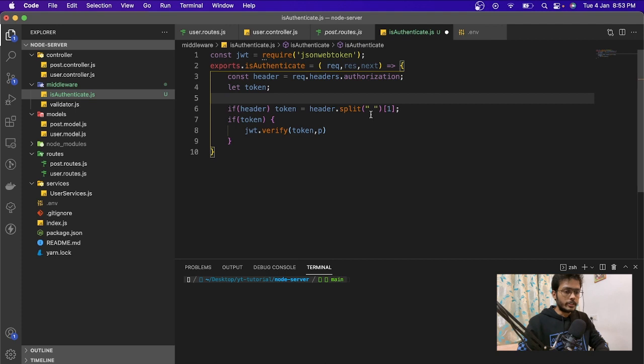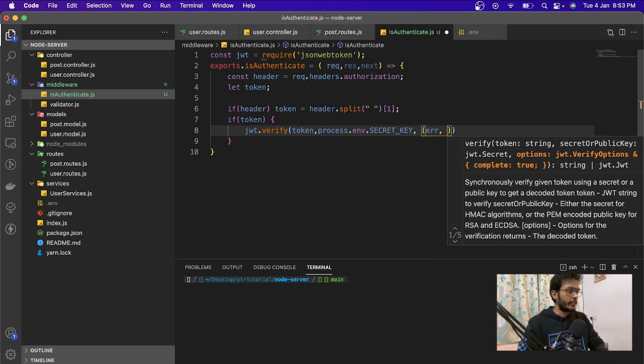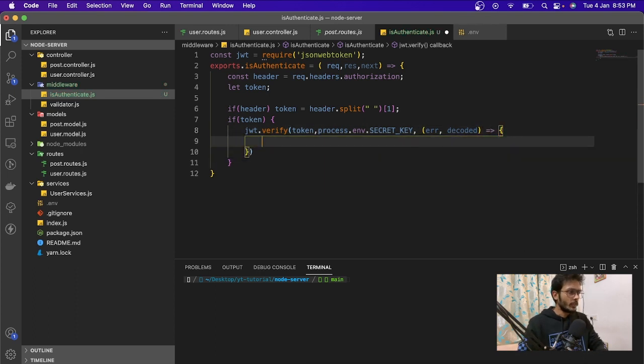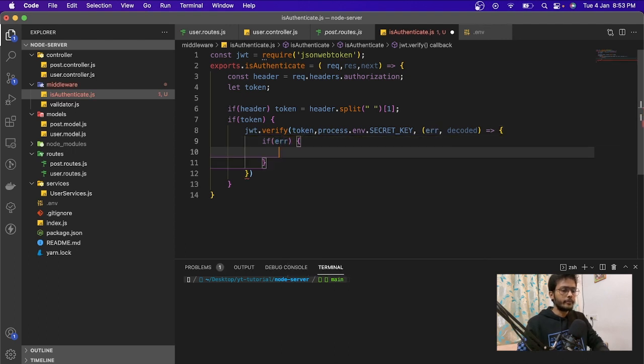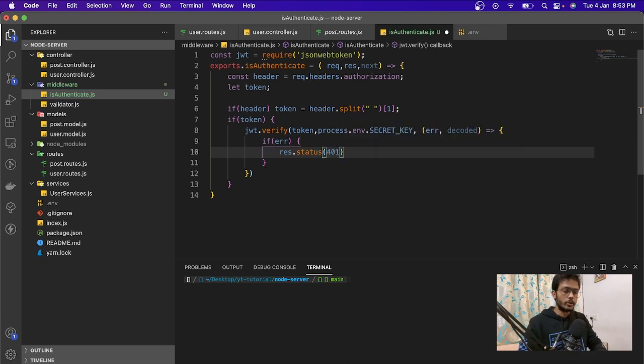Let's put it over here, and then it will give us a callback with error and decoded. Then we're going to check if there is any error. We will give res.status 401, which is for unauthorized, and then we'll pass a message called error with the message invalid token, and else